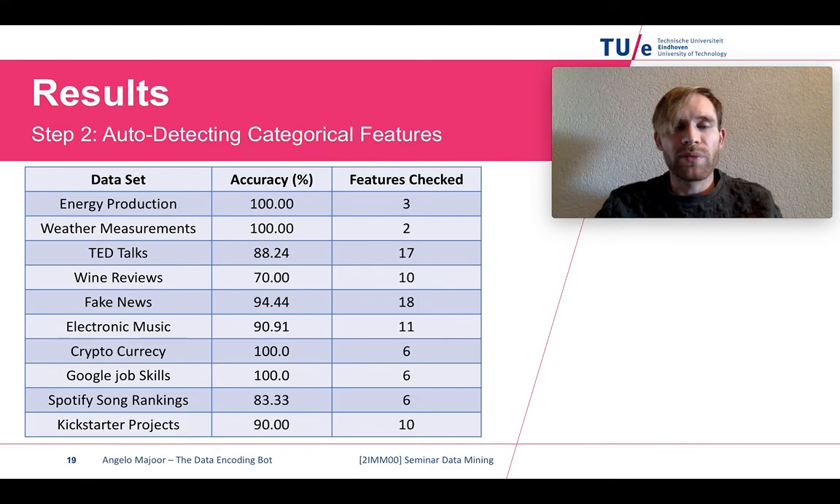For step 2, auto-detecting categorical features, this is a bit different. We can see that the lowest score of 70% is with the movie reviews, but we have an average of 90%, which means this step still makes mistakes. This is basically due to the fact that when we'd like to create a similarity score between words, and there are words that cannot be found in the corpus because they are not part of common language, then we cannot calculate a good similarity score, and as such we have incorrect results.